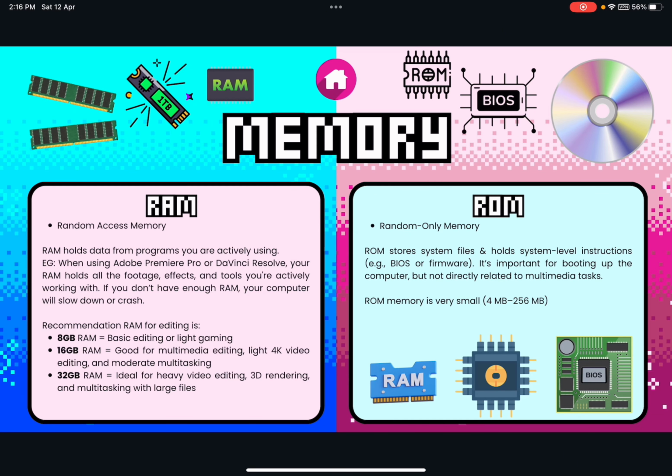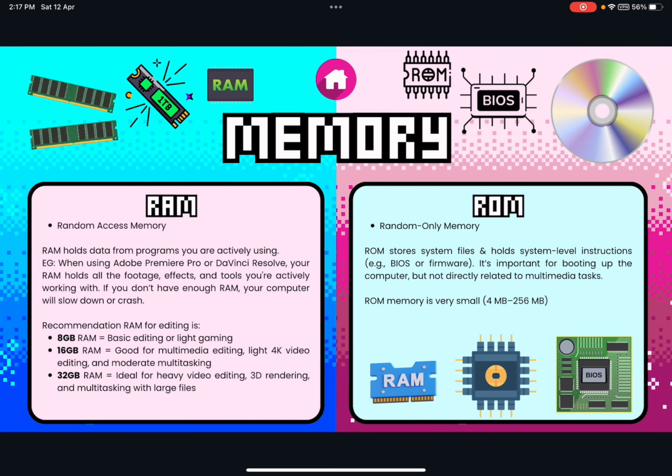Before we compare Mac vs Windows, we need to know what RAM and ROM are. RAM is random access memory and ROM is read only memory. RAM holds data from programs you are actively using. For example, when using Adobe Premiere Pro or DaVinci Resolve, your RAM holds all the footage, effects, and tools you are actively working with. If you don't have enough RAM, your computer will slow down or crash.